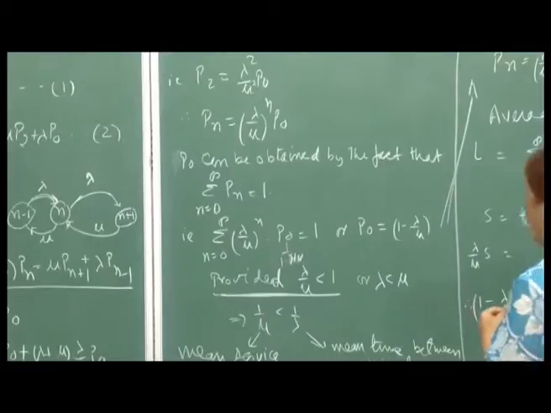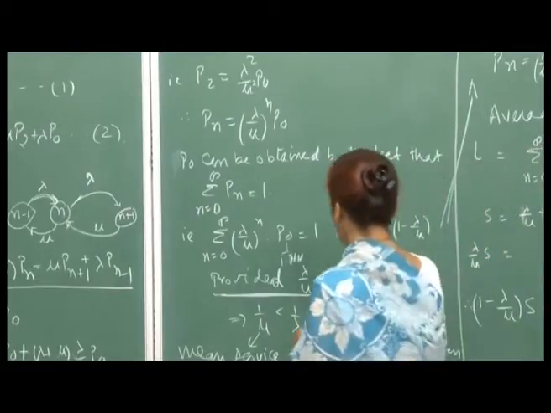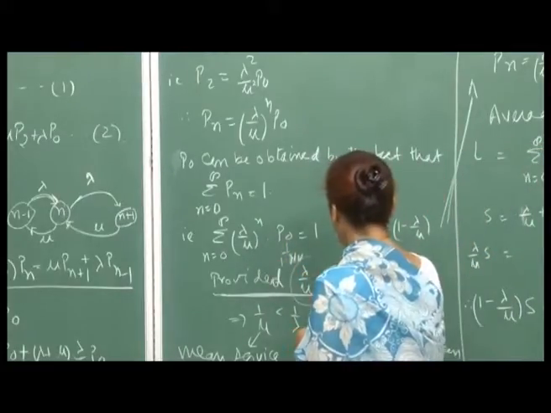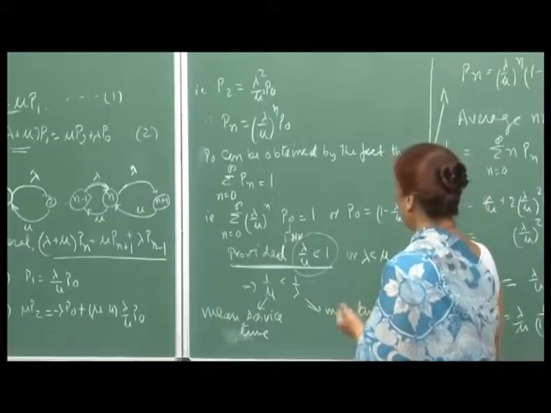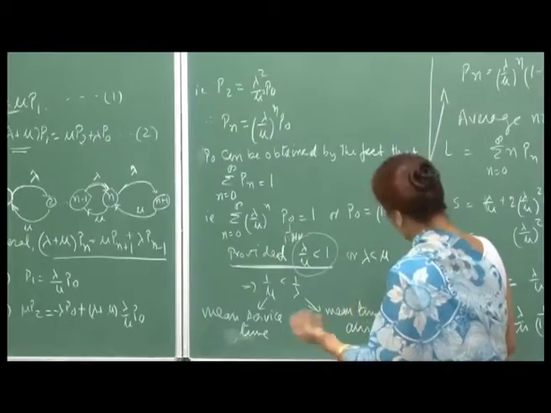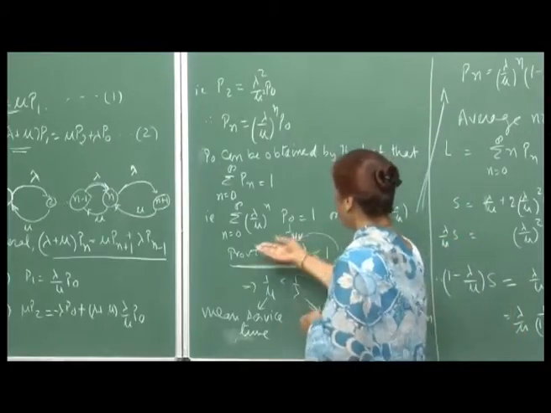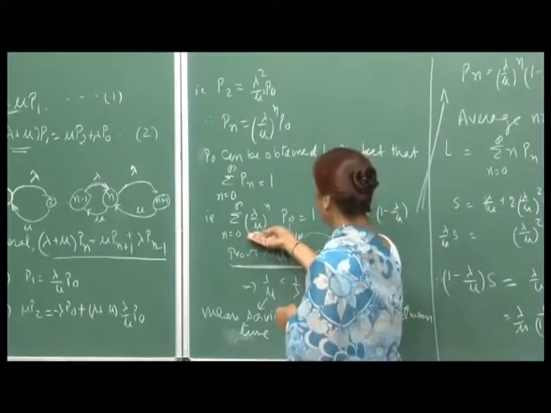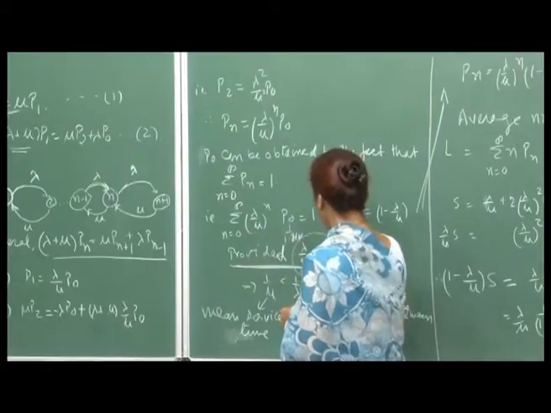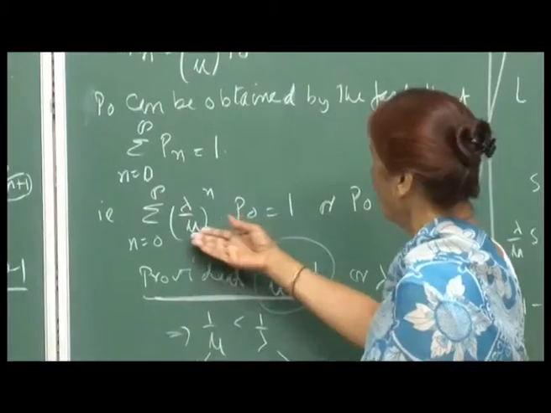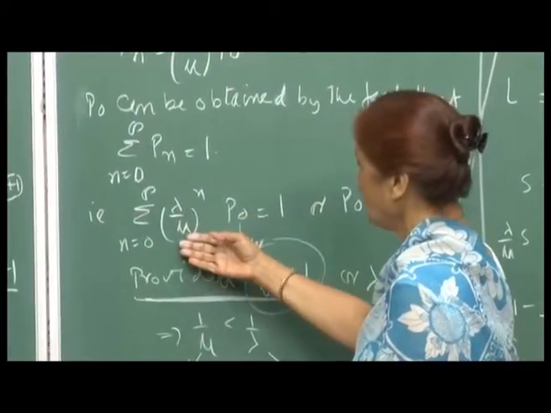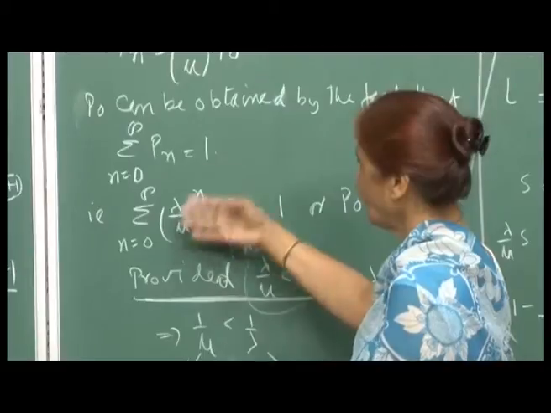Now, of course, this is valid only provided lambda by mu is less than 1, because otherwise it will explode. And you can also see mathematically that this series will converge only if lambda by mu is less than 1. If lambda by mu is greater than 1 or even equal to 1, then this will not converge. So, the sum will explode.